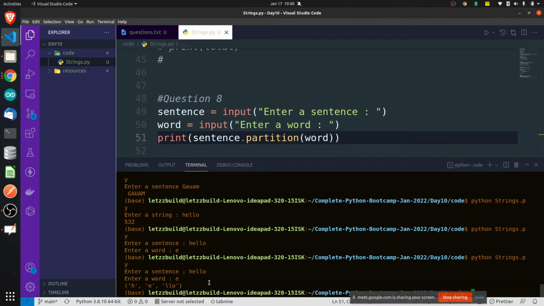It partitions it based upon E. See here, wherever E is there, it is going to divide it into halves. It will just draw a slash line there. It will split the string into two halves, and the third one will be the E itself, whatever you are dividing it with.